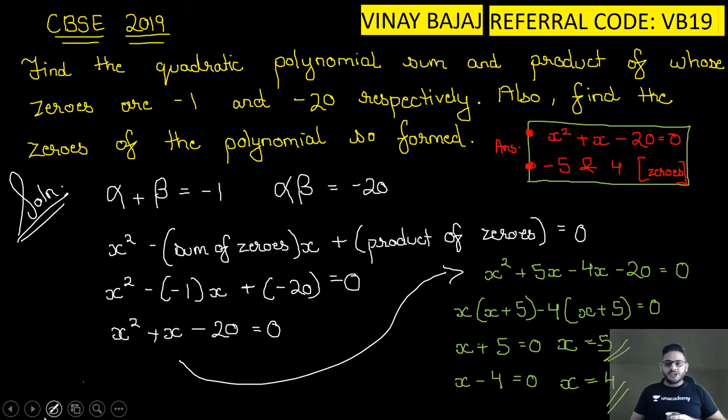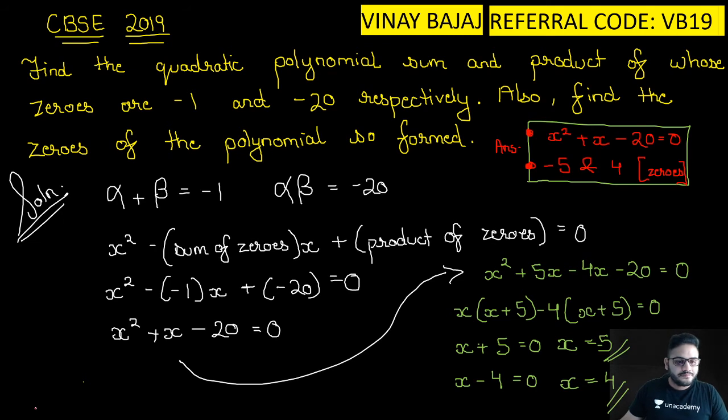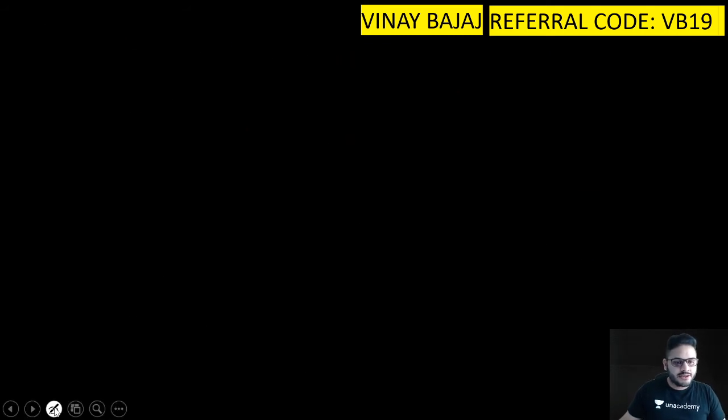Those who want to take a screenshot can take it definitely. Taken. Okay, good. Let's move on to the next one. So this was asked to you in CBSE 2020.